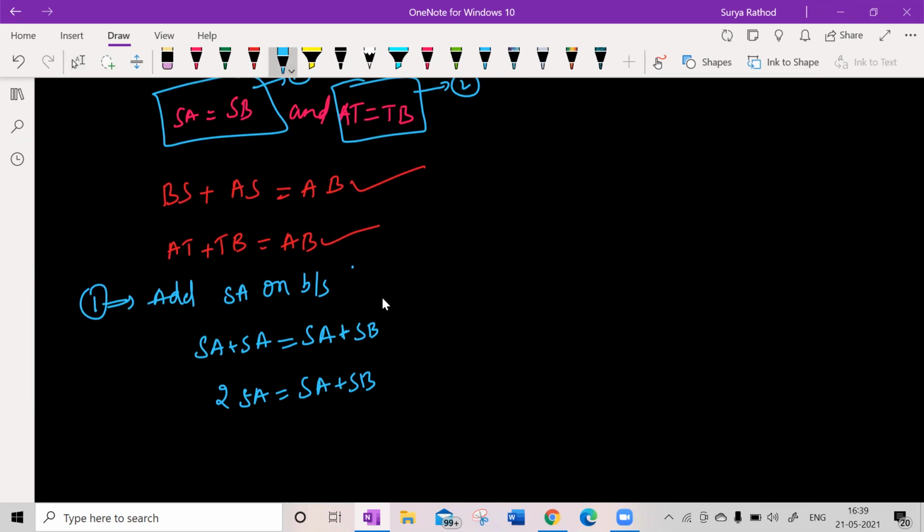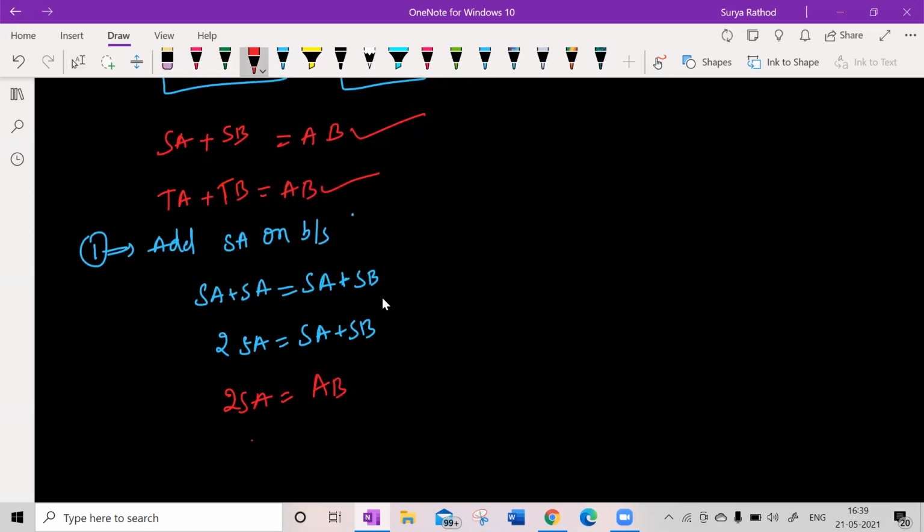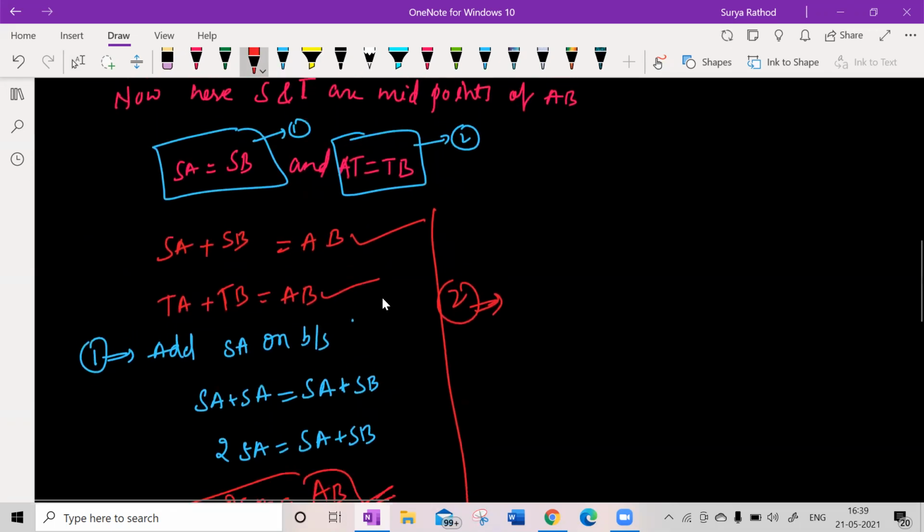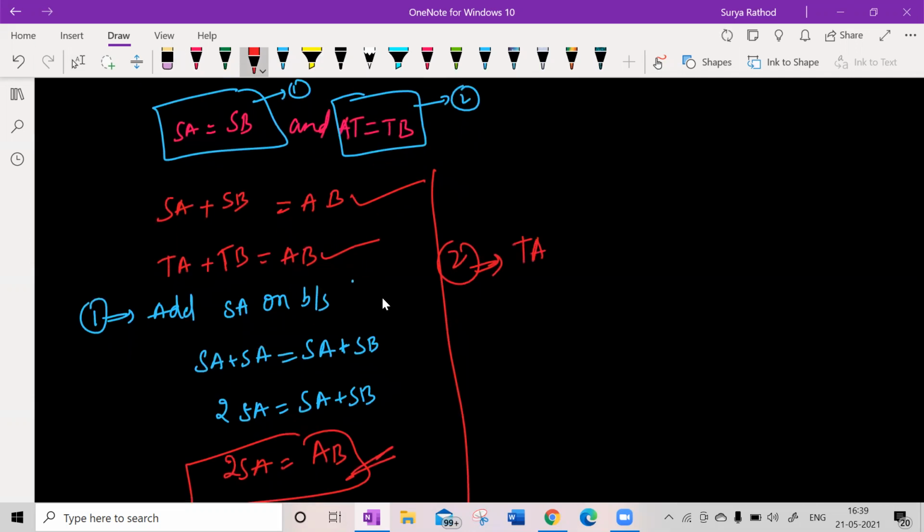So SA plus SB is what here? AB, sir. SA plus SB is AB, and here TA plus TB. So 2 times SA is equal to SA plus SB, which is AB. Getting my point? So now SA is equal to half of AB. From equation 2, AT is equal to TB, right? I'm adding TA on both sides. So 2 times of TA